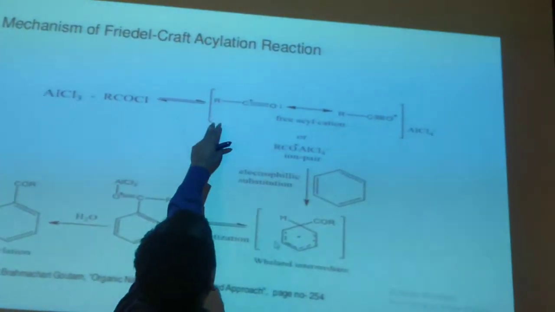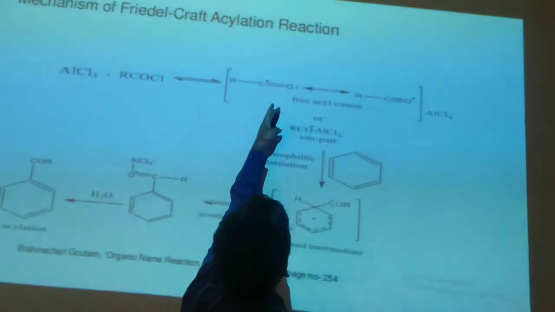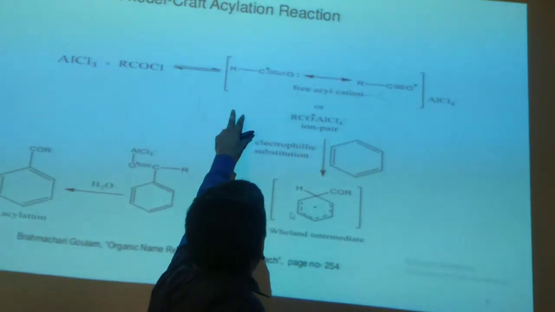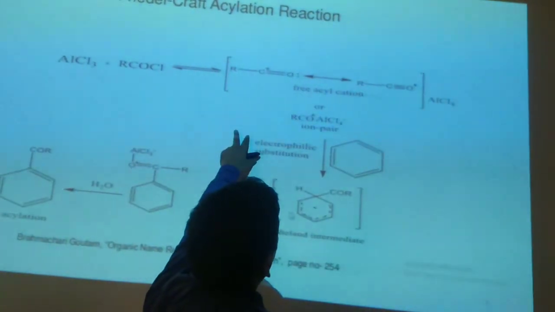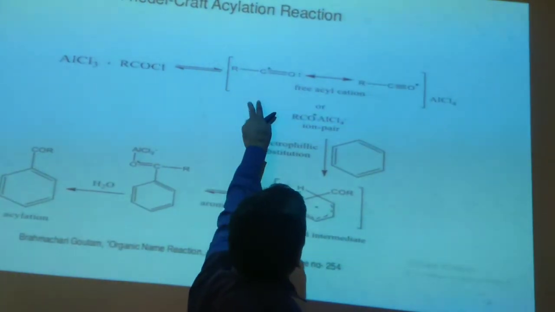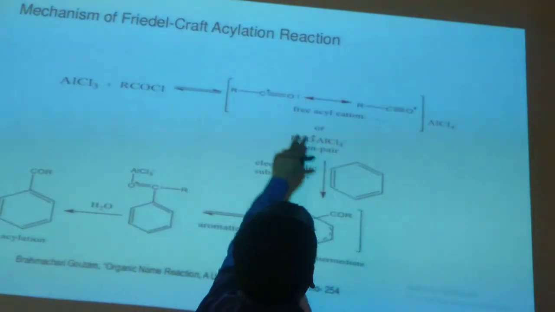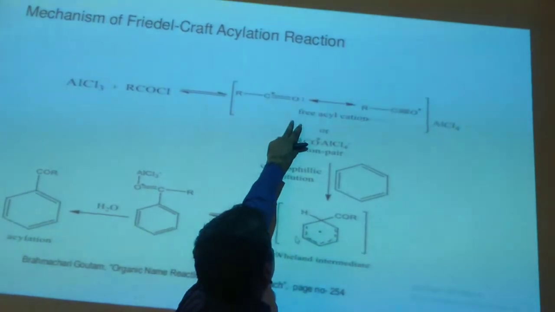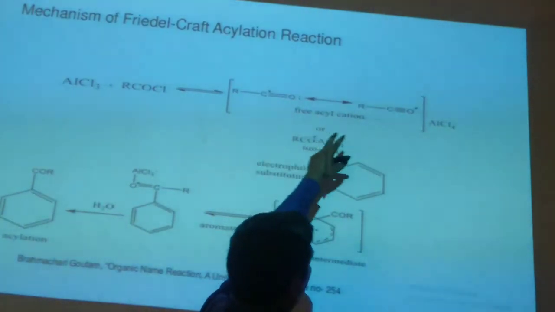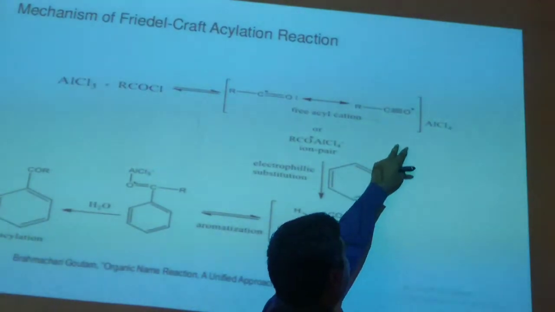Ultimately the acyl carbocation RC double bond O will be formed, and that acyl carbocation will form a tautomeric structure, RC triple bond O. That oxygen will donate one of its lone pairs to form a coordinate covalent bond.